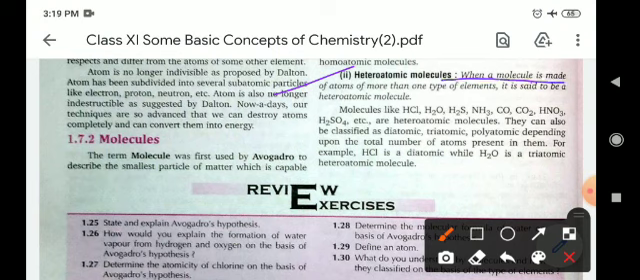When a molecule is made up of atoms of more than one type of element, it is said to be a heteroatomic molecule. For example, HCl, H2O, NH3, H2S, CO, CO2. All the known compounds are basically heteroatomic types of molecules.